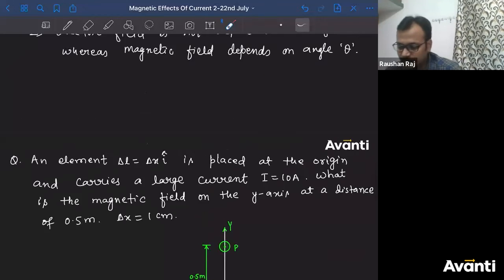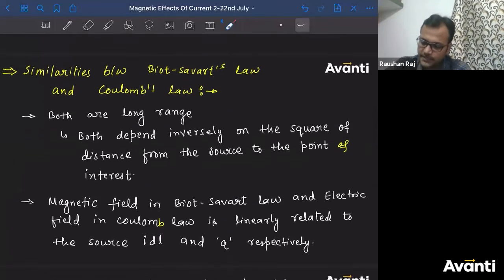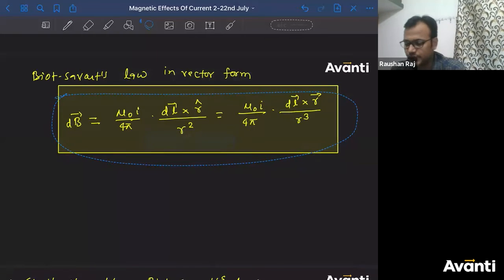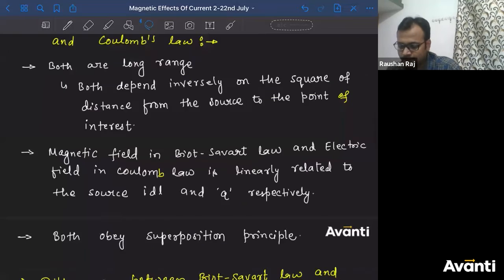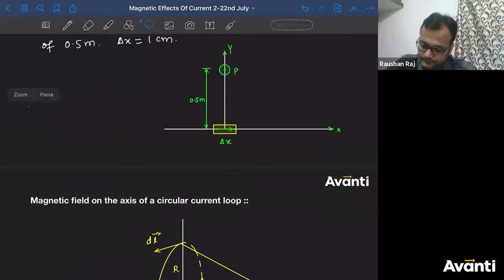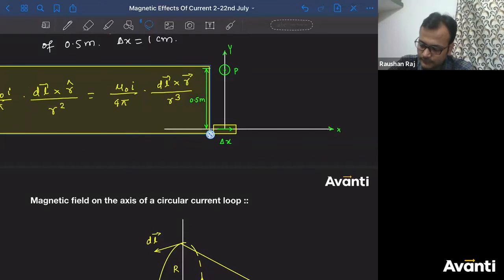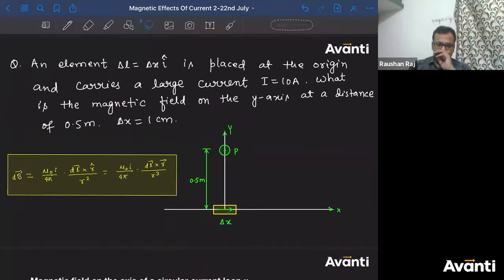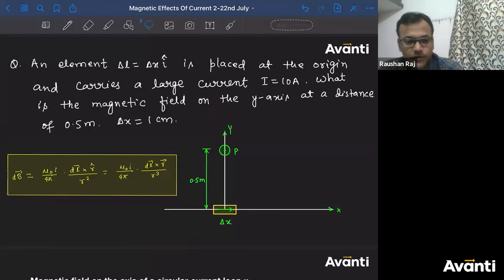If you want to refer to that formula, let me copy it and paste it here so that you can use it. Now answer this. Tell me the direction as well, not only the magnitude.